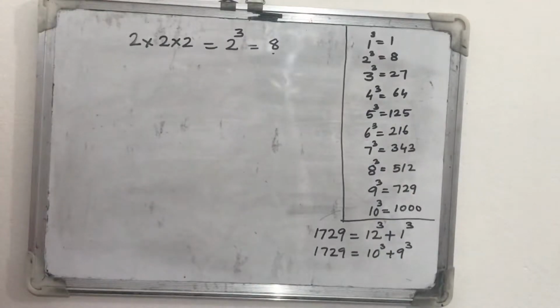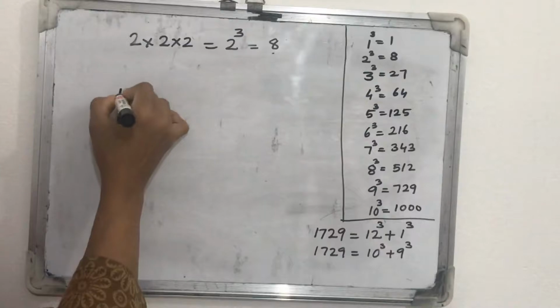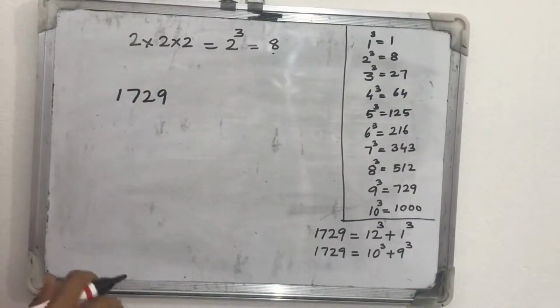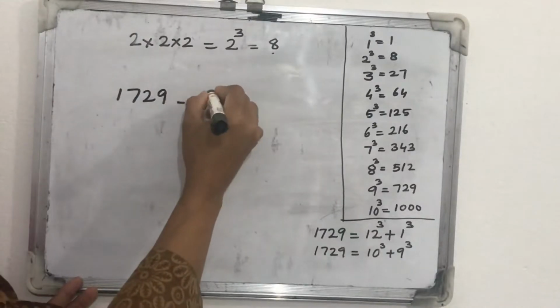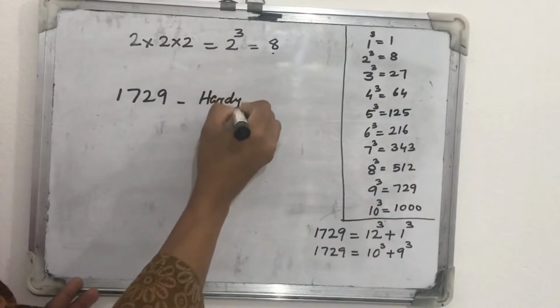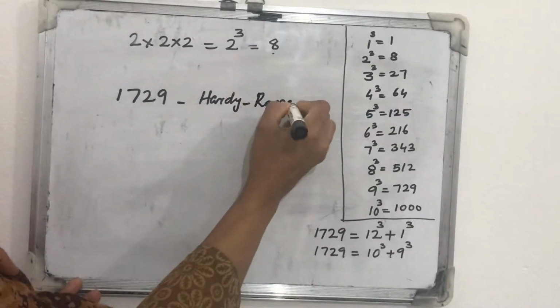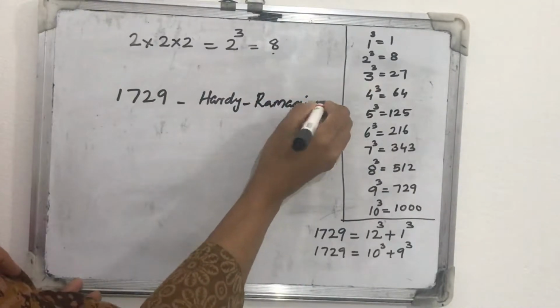Before that, here we know one number, 1729. This number has a special name, Hardy-Ramanujan number. Hardy and Ramanujan were both mathematicians.